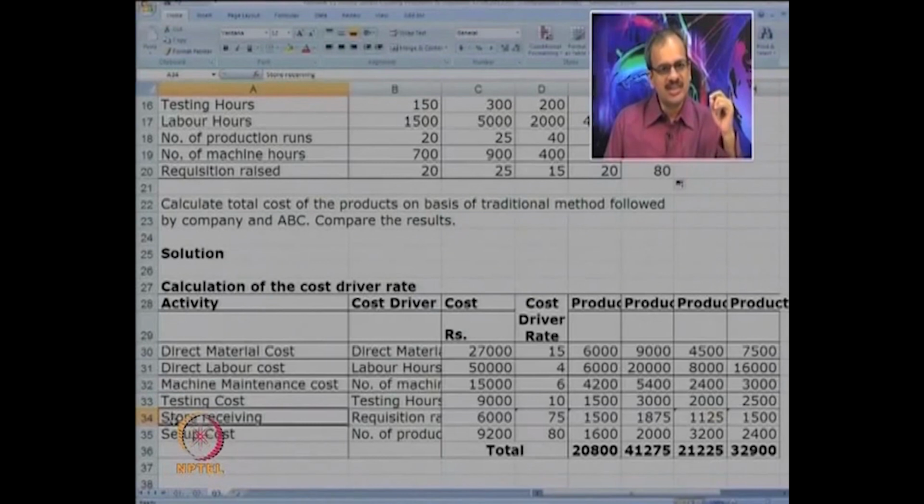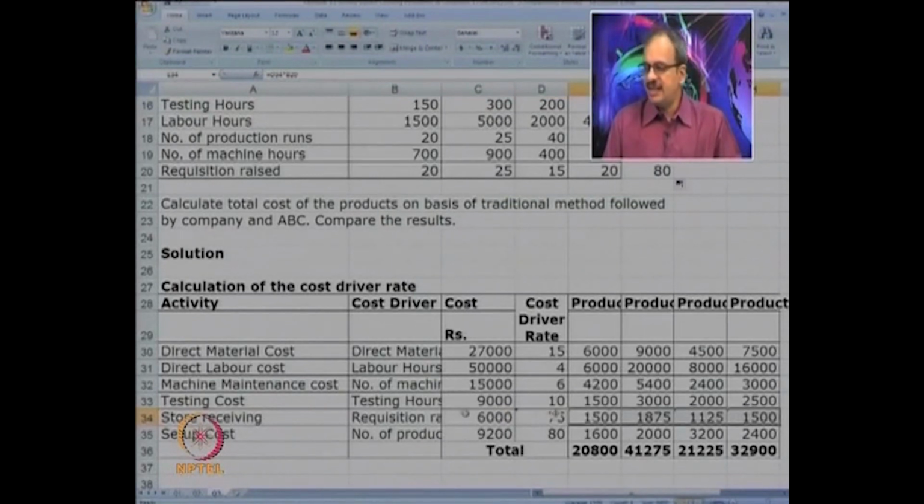Now next is stores receiving. Here the requisitions raised is the appropriate cost driver, because the more requisitions you raise, the more cost there is on receiving the stores. So now 75 rupees per requisition becomes the rate, and the costs are charged to W, X, Y and Z. Next is setup cost.